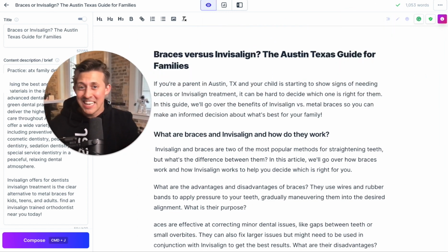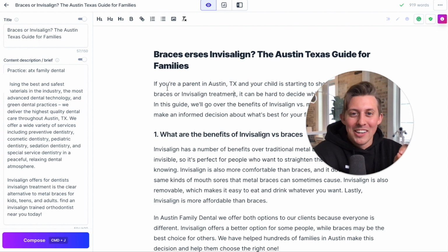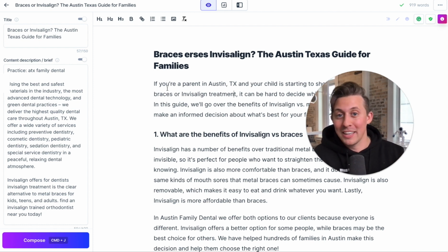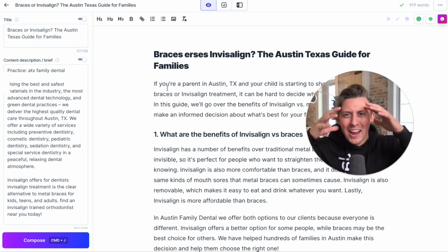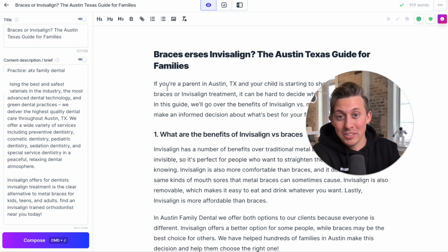Now, you may be concerned like, hey, Austin, do I need to cite anybody for the content Jasper creates? Is it plagiarized? Is it original? And I think the better question to ask yourself is, how does Jasper actually even write? Well, it actually does not print paragraph by paragraph from anybody. It doesn't even print sentences at a time. It goes word by word so that it's always original. It's not pulling from any one source, but rather aggregating all of the ideas that it's gotten from the reading 10% of the internet.